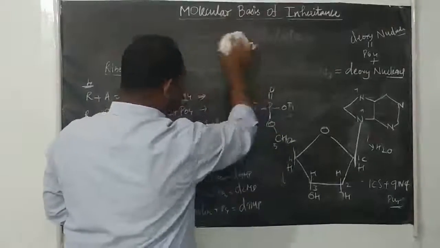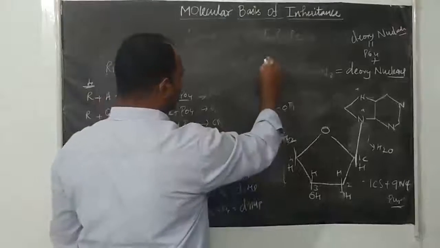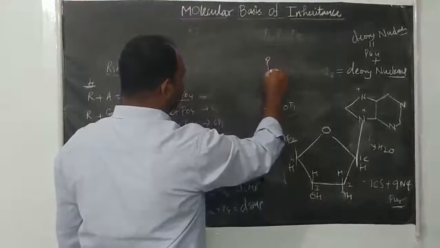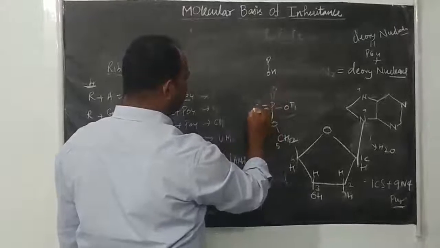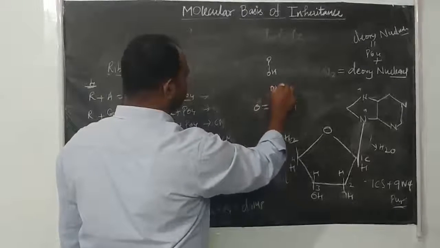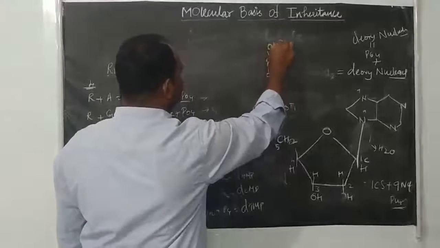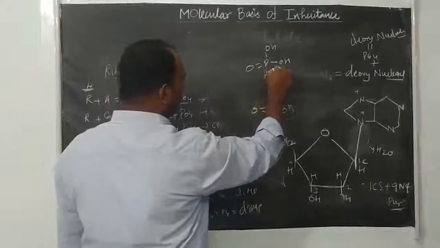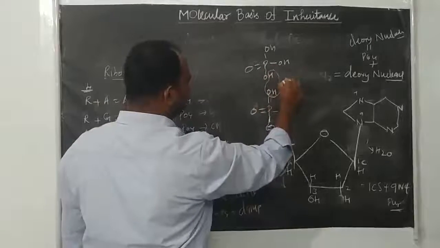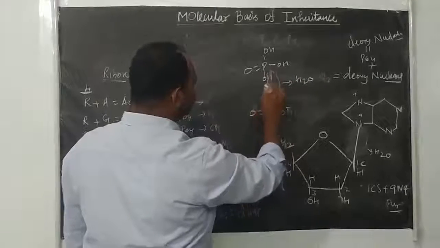In this phosphate, if another phosphate is joined here, like you see, another phosphate I am adding, POH, here you can write O, OH, double bond O. Here you can see another phosphate. This OH and H are removed as water, so that another phosphate is joined here.